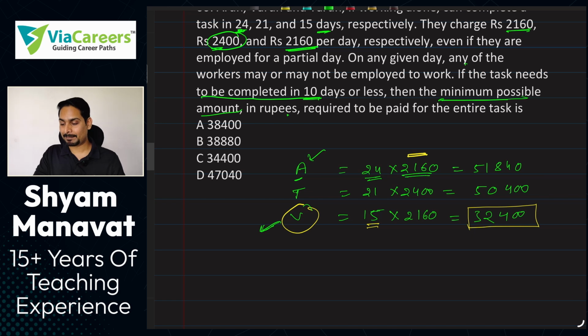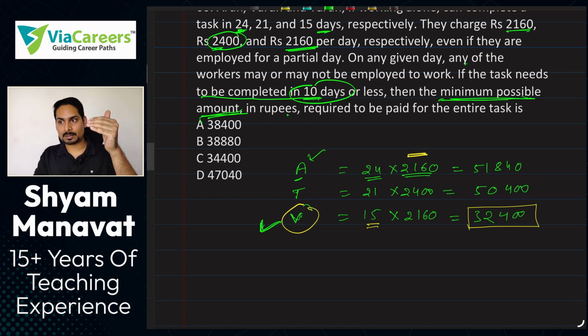The question said minimum possible amount. Did you understand this? So if we look at the minimum possible amount, let's allot the work to Varun only. But Varun will not be able to complete the entire task in 10 days or less, right? So let's focus on 10 days, because as I said, we don't have to save time, we have to save money.